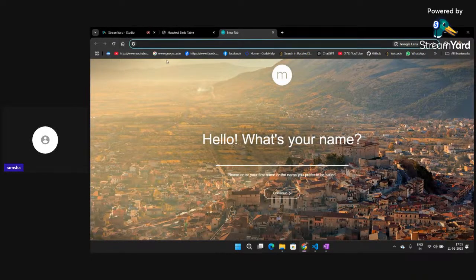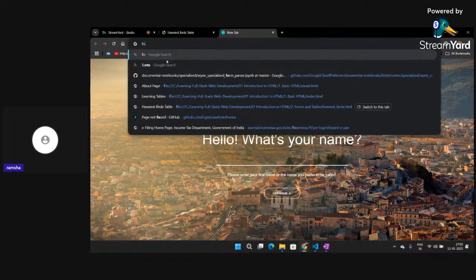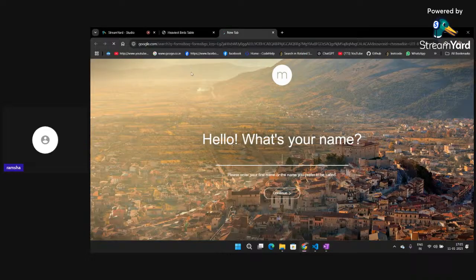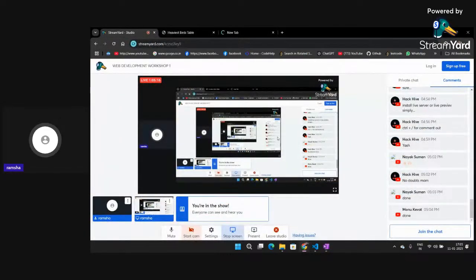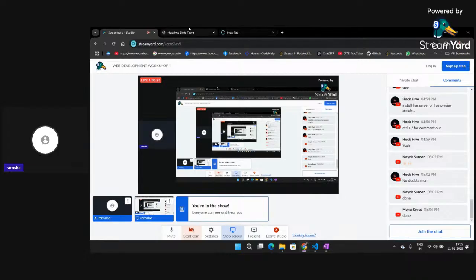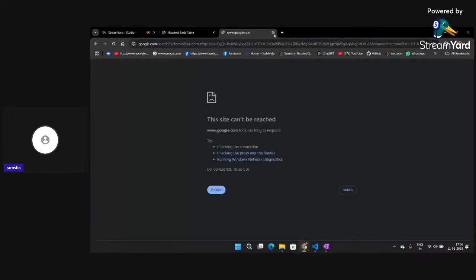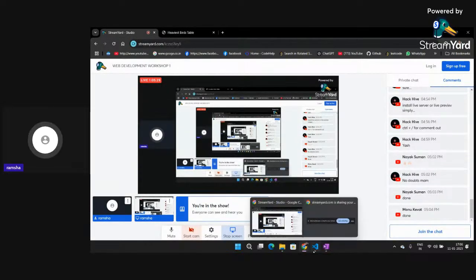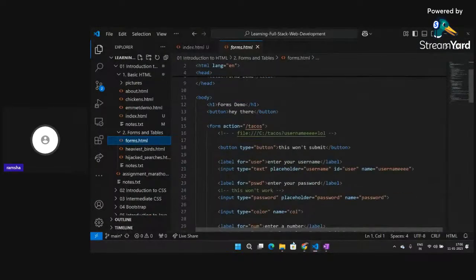Hmm, forms. No, for now the server is not responding. So I don't know the reason, but I guess there is some issue in that. So what we'll do is we'll move forward, and I'll just explain to you how forms work.